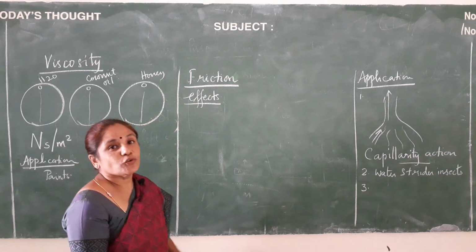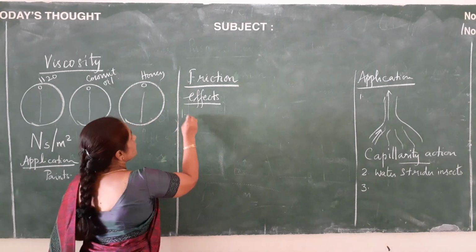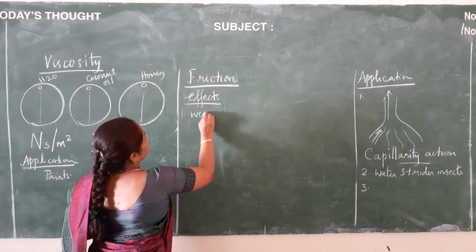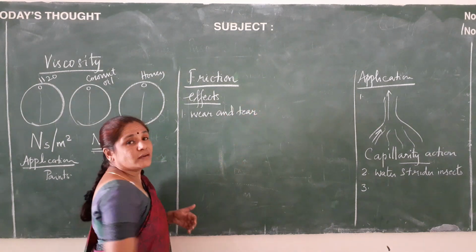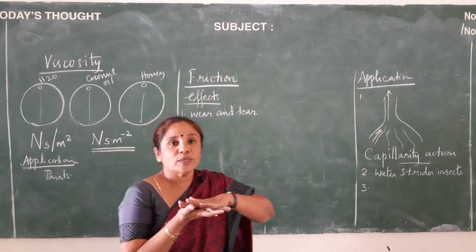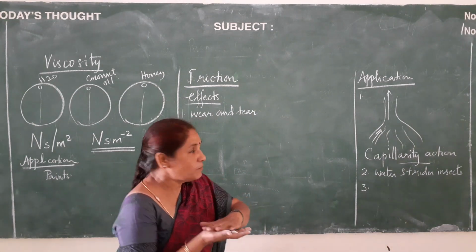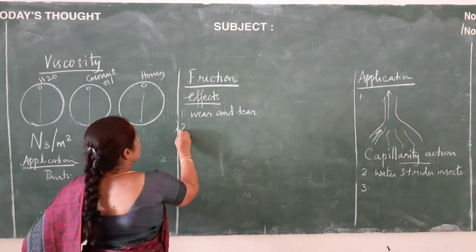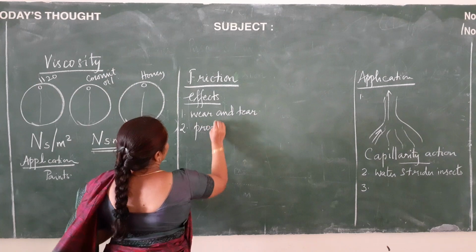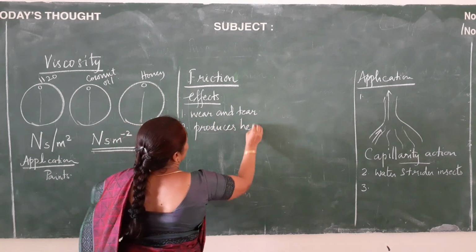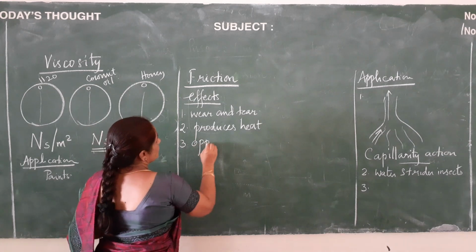Next, let us look at the effects. Because of friction, what's happening? The first one will be wear and tear. Wear and tear happens between two surfaces which are in contact. The second one is that it produces heat, and the third one is that it opposes motion.